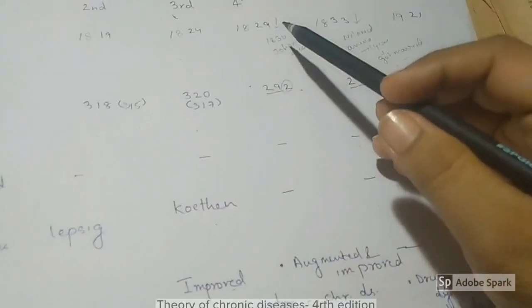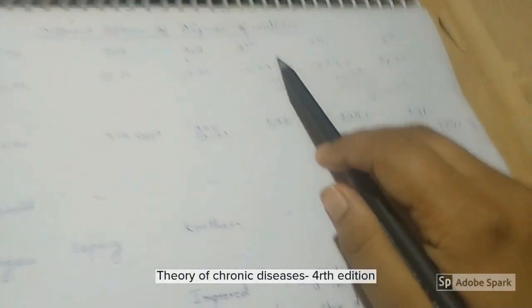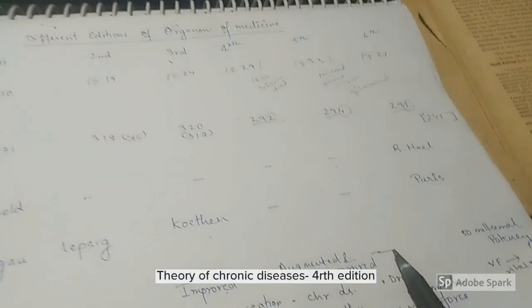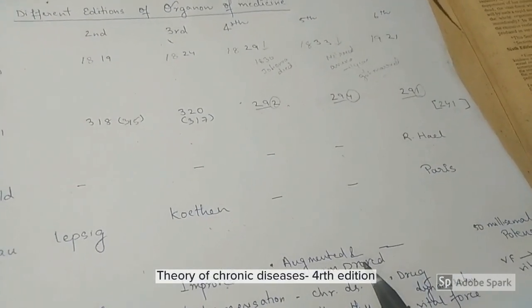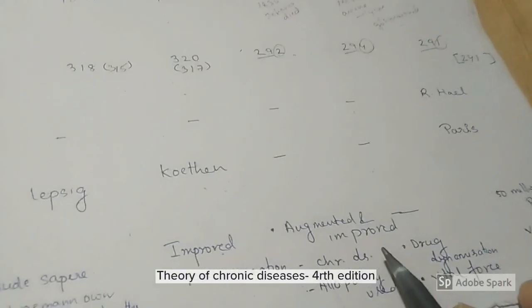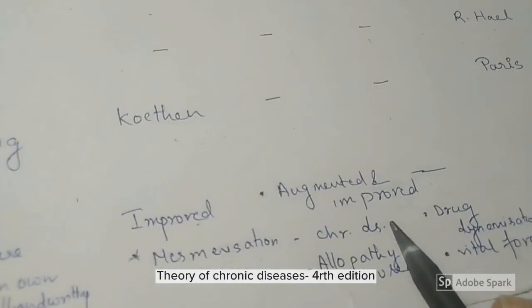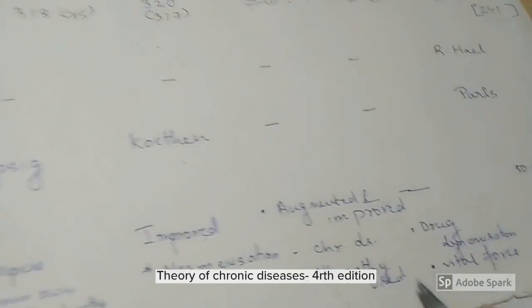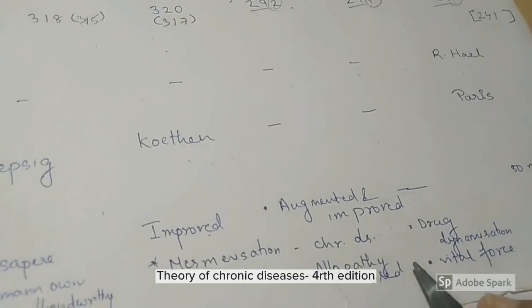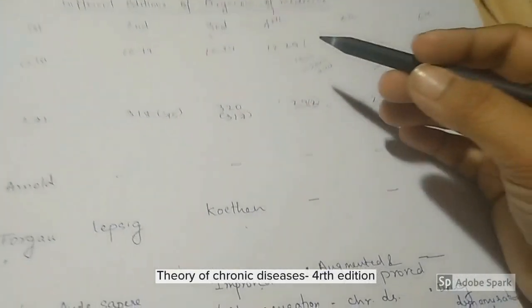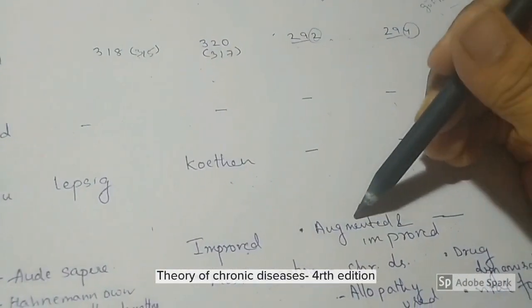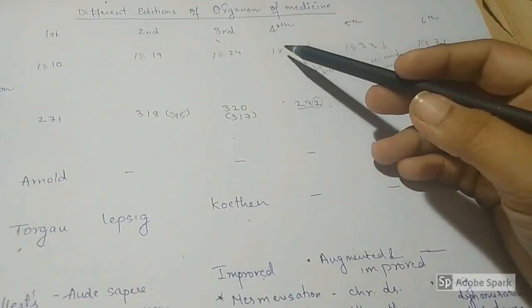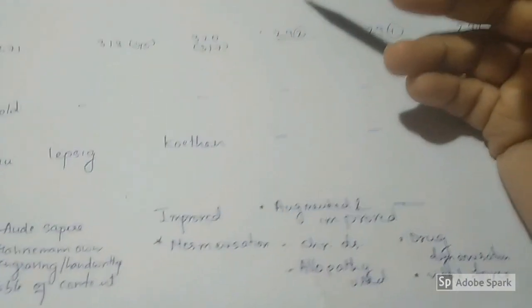Fourth has its own importance. Fourth and fifth are called augmented and improved editions. Chronic disease, that is chronic miasm, first appeared in the fourth edition. The word allopathy was first used in the fourth edition. So in the fourth edition, this was an augmented and improved edition. Chronic disease first appeared, and the word allopathy was first used in this edition.